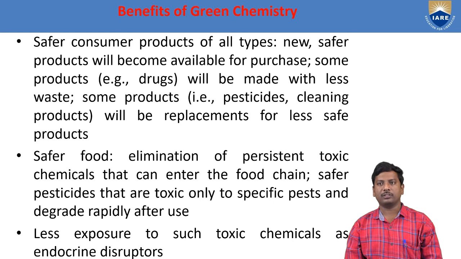That means safer foods: elimination of persistent toxic chemicals that can enter the food chain. Safer pesticides that are toxic only to specific pests and degrade rapidly after use. And less exposure to toxic chemicals such as endocrine disruptors.